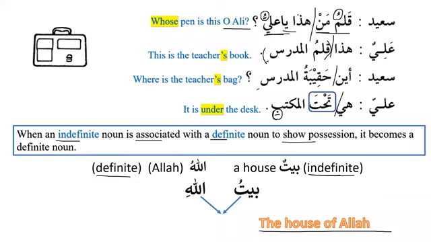Now what happened? Baytu was indefinite, but because of lafz al-jalala, now it has become definite. Of course, lafz al-jalala is always definite, but because of the thing possessed, the noun that we associate with it has also become definite. So both of them are definite nouns over here. Baytun is indefinite, but when we put it with a noun that is already definite, then it also becomes definite. Is this clear? Does it make any sense?